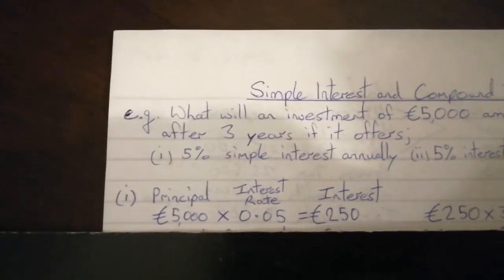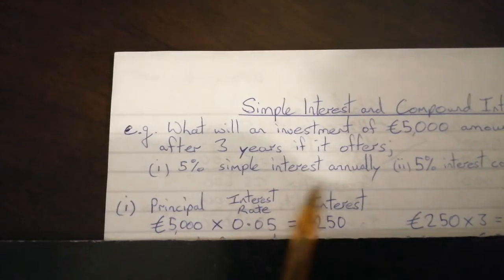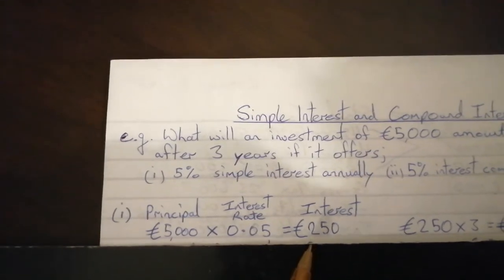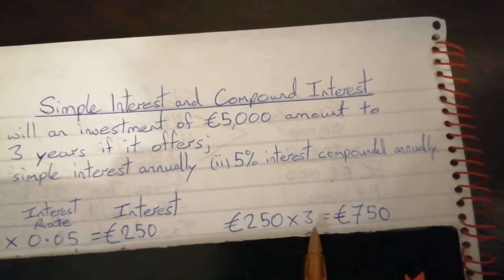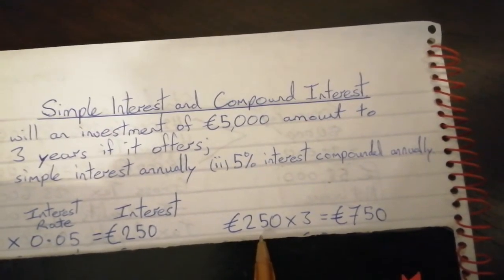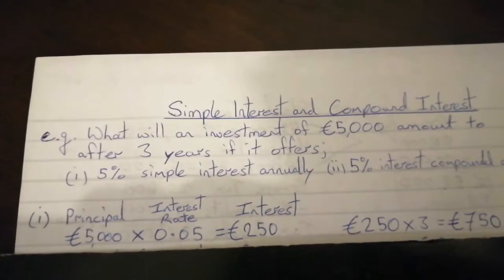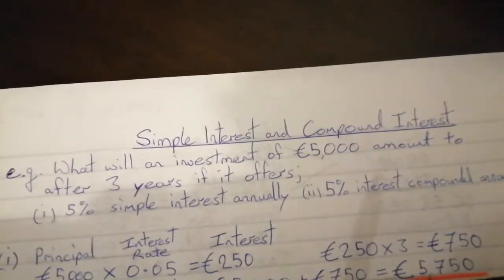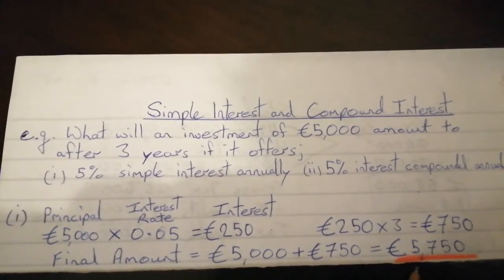So that's how much interest you would earn in 1 year, because the question says 5% simple interest annually, yearly. The way simple interest works is quite straightforward. If you invest the money for 3 years, you'll earn €250 each year. So 3 times 250 is €750. And since the question was, what will the investment amount to after 3 years? Well, you'll have your €5,000 that you invested the first day, plus the 750 that you earned, which gives you a total of 5,750 after the 3 years.